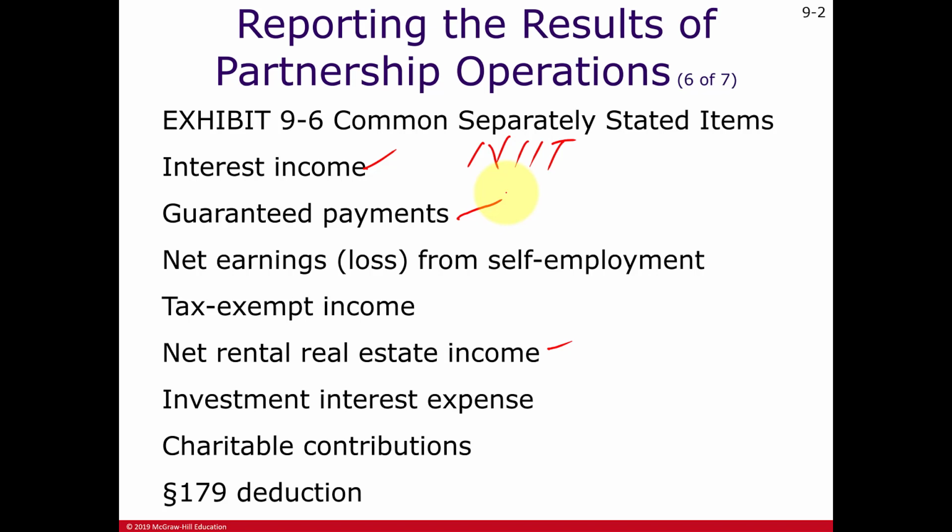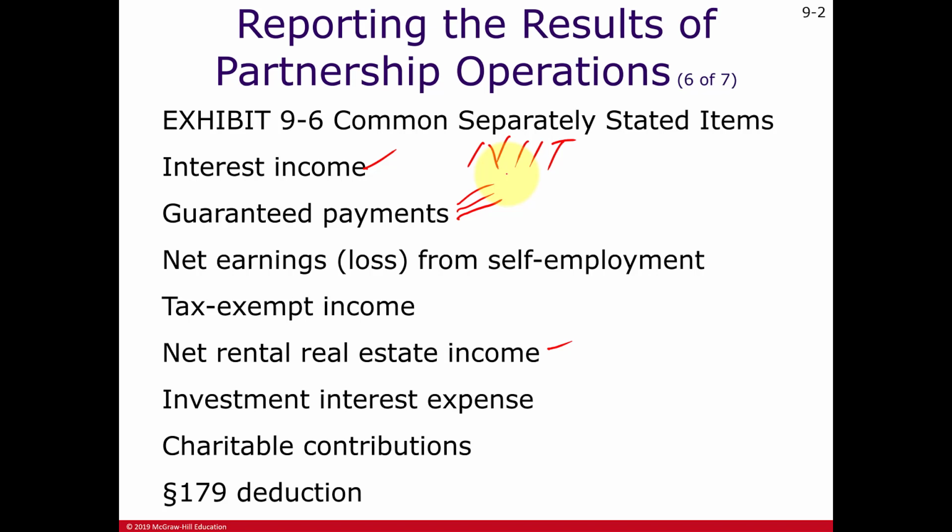Guaranteed payments is a topic we have not covered yet during the semester, and probably not in any previous tax class. Guaranteed payments are almost like a wage or salary paid to a partner. Keeping in mind, a partner can never be an employee of their own partnership. And this guaranteed payment is in addition to the profit sharing percentage the partner is given. Let's say the partnership is running a loss, but still this payment is guaranteed to that partner. So the partner has to treat this as income.